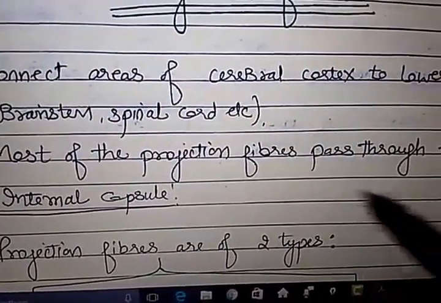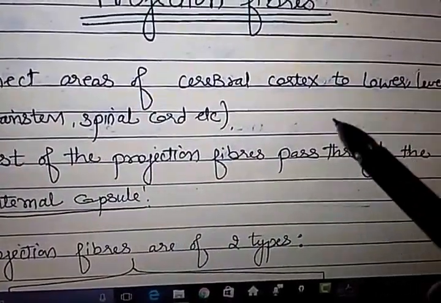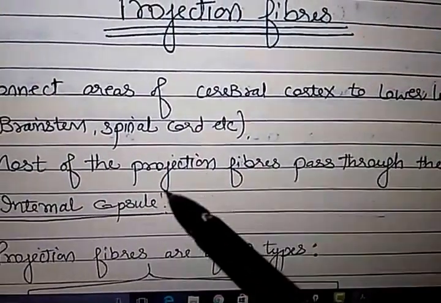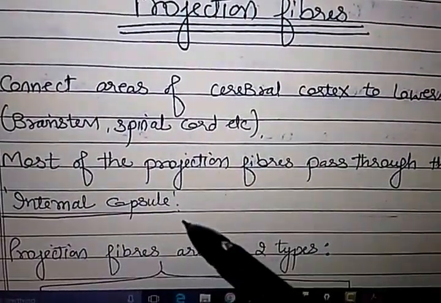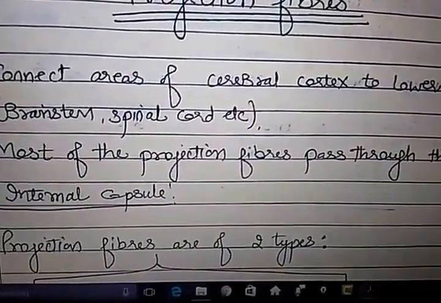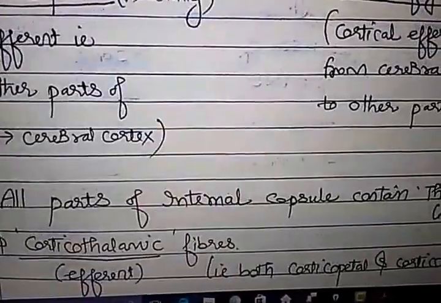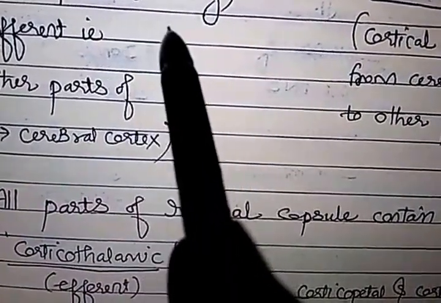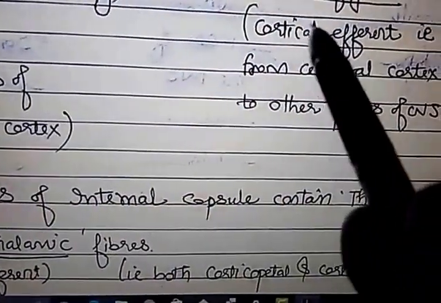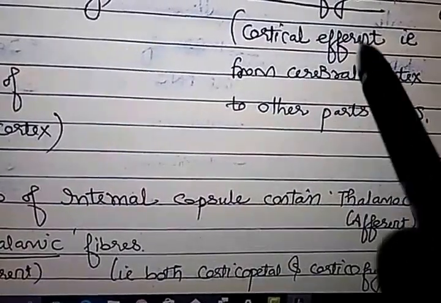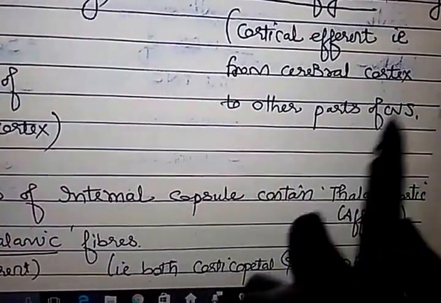Then comes projection fibers connecting areas of cerebral cortex to the lower levels, and most of the projection fibers pass through the internal capsule. I have told they are of two types, corticopetal and corticofugal. Corticopetal means towards CNS, therefore they are ascending. Corticofugal means away from the cerebral cortex, so they are descending.